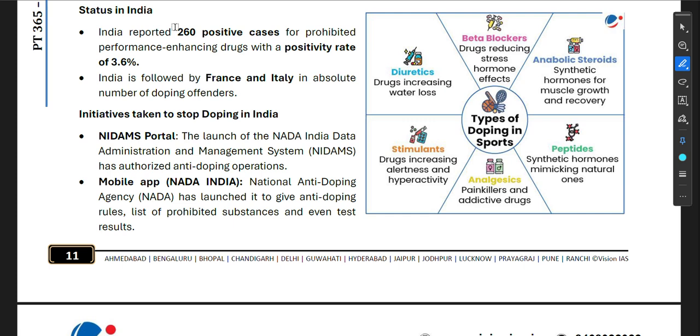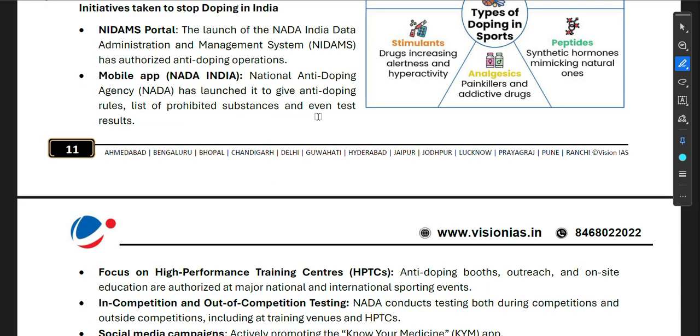Status in India: India reported 260 positive cases for prohibited performance enhancing drugs, with a positivity rate of 3.6%. India is followed by France and Italy in absolute number of doping offenders. Now, types of doping in sports. So, beta blockers means drugs reducing stress hormone effects, then anabolic steroids. These are not important.